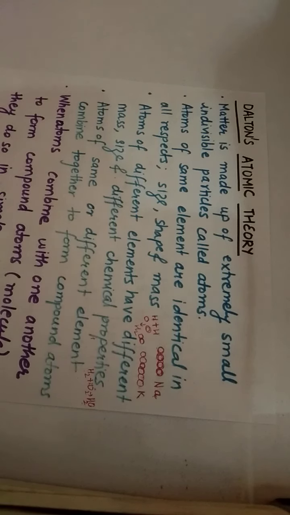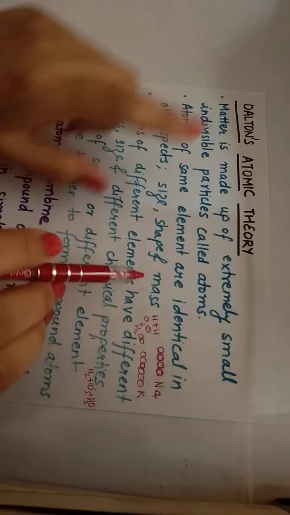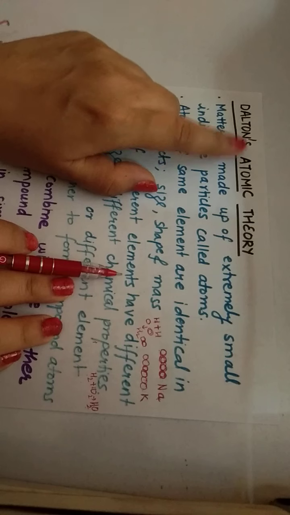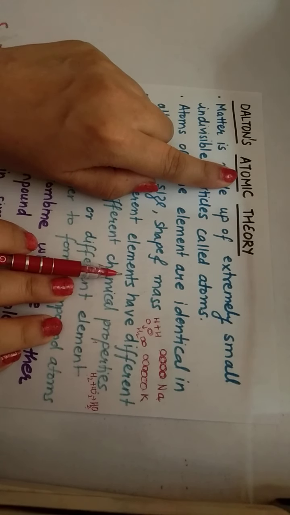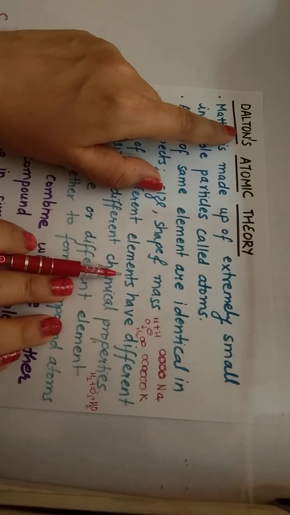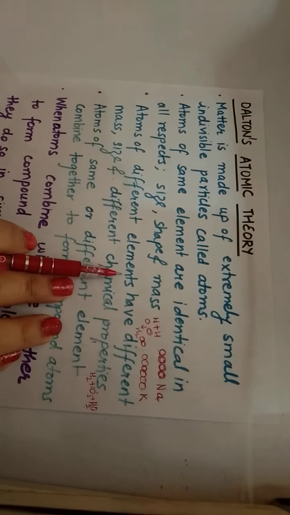As in class 11 we are doing the first chapter, some basic concepts of chemistry. So in that today we will be covering Dalton's atomic theory. This theory was given by Dalton, and in it he explained the structure of matter.